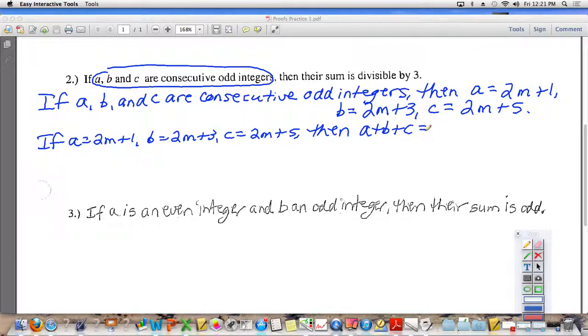what is A? 2m plus 1, plus B, which is 2m plus 3, plus C, which is 2m plus 5.